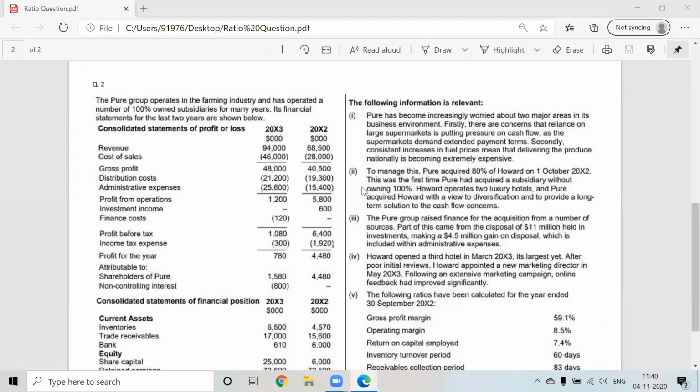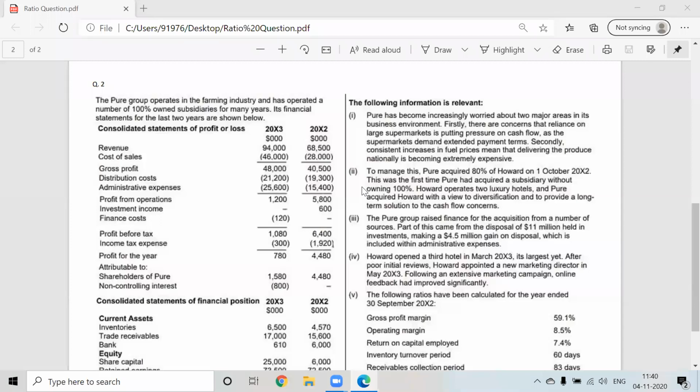No, sir, farming. It is in the farming industry. And now after we acquire the Howard company, Howard is in the hotel industry, correct? So now there is diversification. Okay, now think about it. They have said to manage the first adjustment, what has the parent company done? The parent company has acquired a hotel industry.